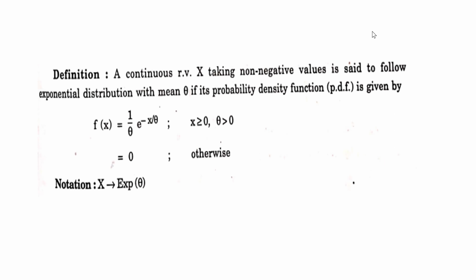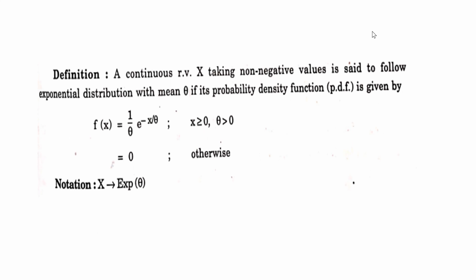Now we will take the next one as exponential distribution. This is having many applications because, as the name is given, it goes exponentially. Earlier we saw distributions for the discrete random variable. For a continuous type of random variable, we have seen one distribution that is called normal distribution. Now here there is one more distribution for the continuous random variable, and that is the exponential distribution.